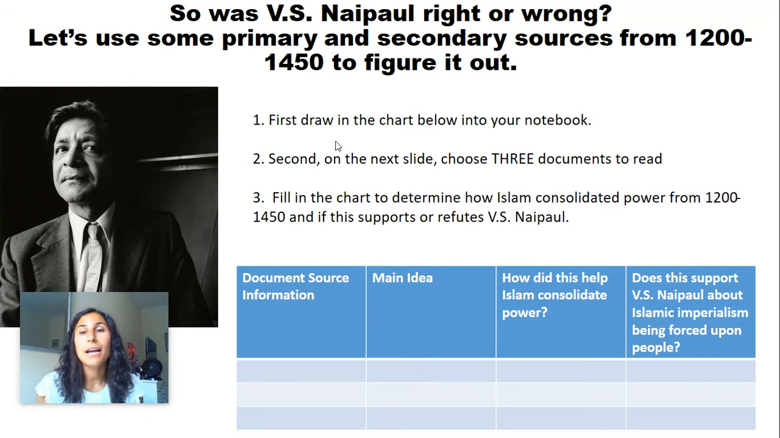Second, we're going to choose 3 documents to read from a PDF that you'll see on one of the slides. You choose any of the 3, there's 6 of them in total, that you would like to read from, and you're going to fill in that chart below to really determine how Islam consolidated power from 1200 to 1450. So I want to show you guys an example on the next page.